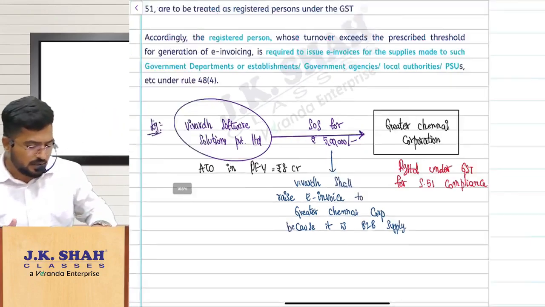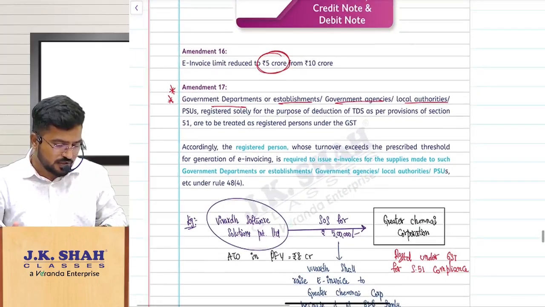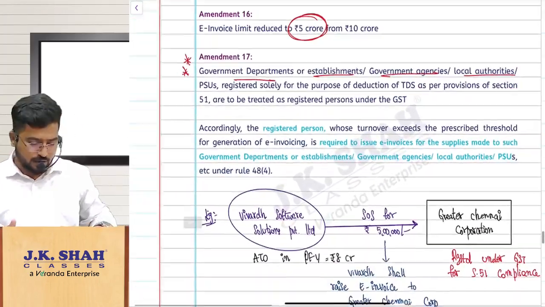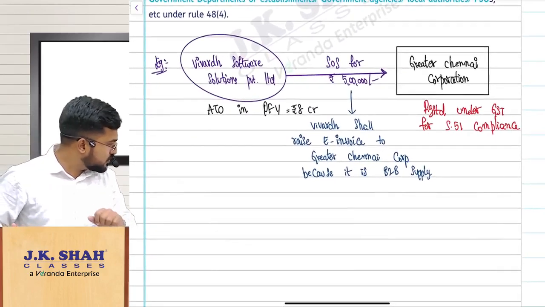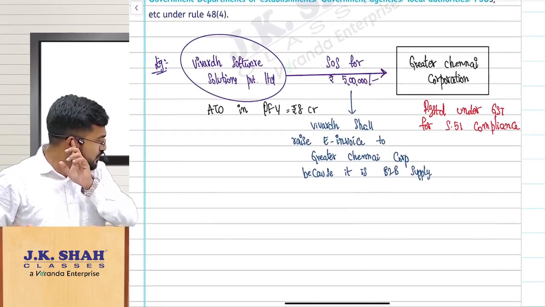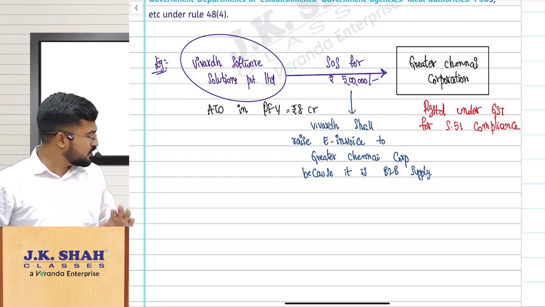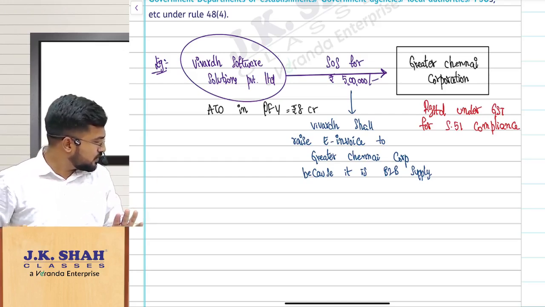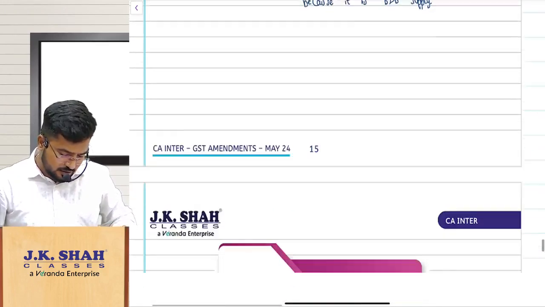So this is the next important amendment, amendment number 17. With this we are done with the tax invoice, credit note and debit note chapter. So hope it is clear. Online students, the soft copy will be shared in the Telegram groups only, where you got the message regarding this. Or if you have joined this meeting through your friends, ask your friends, they'll get it there. Okay. Next.